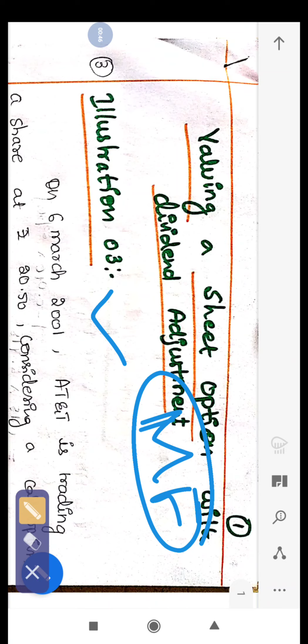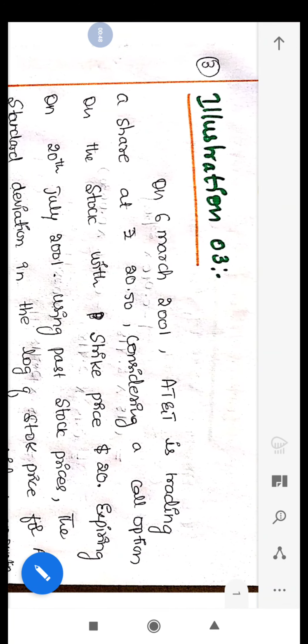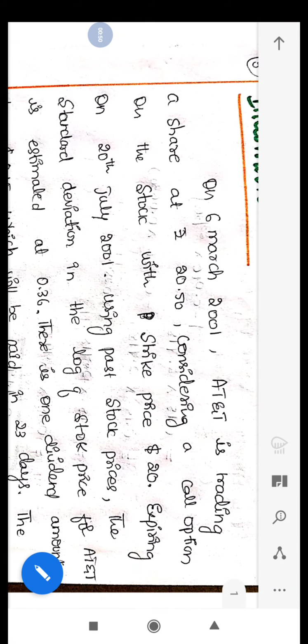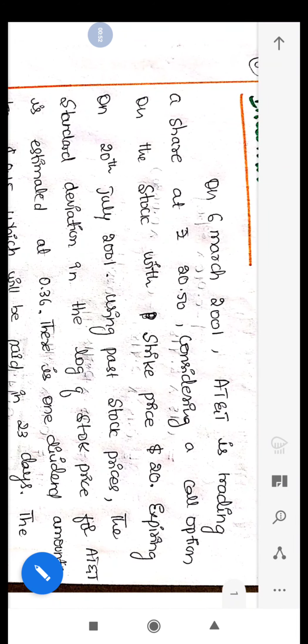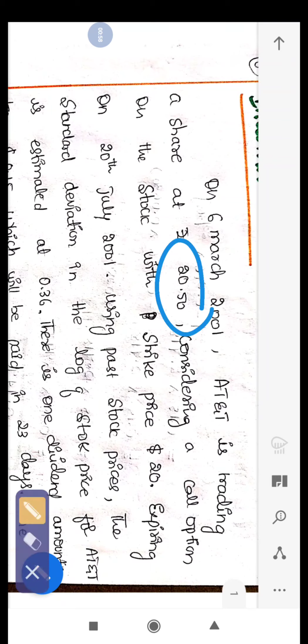So let's solve this. Let's look into the question. In March 2001, AT&T, a company, has one share at rupees 20.50. This is the spot price, the value of the share. Consider a call option on the stock with strike price $20, expiring on 28 July 2001.